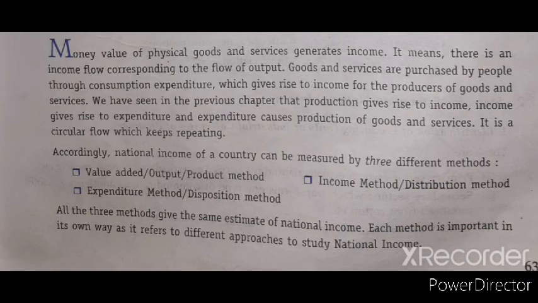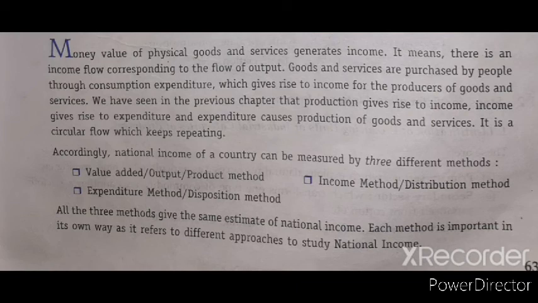In the last class, we completed the topic: what are the different aggregates of national income, in which we studied gross domestic product at market price, gross national product at market price, NNP at market price, and GDP at factor cost, GNP at factor cost, NDP at factor cost, that is net domestic product at factor cost, and NNP at factor cost, that is net national product at factor cost.